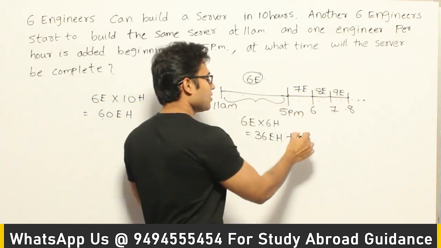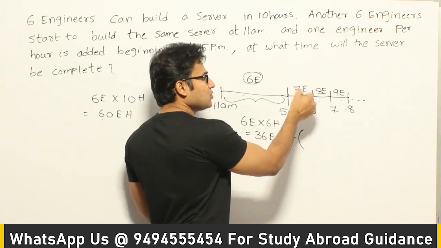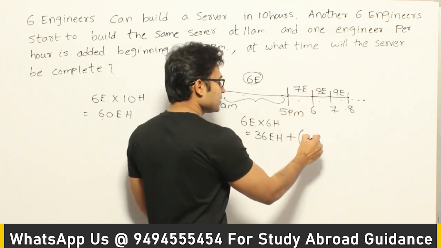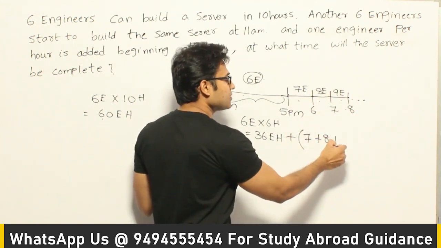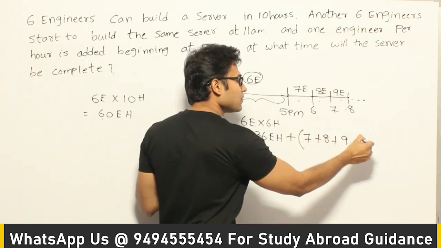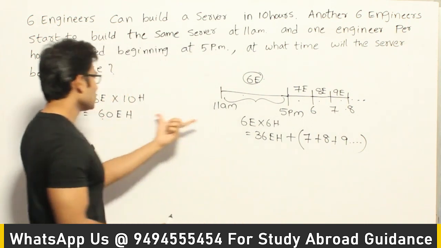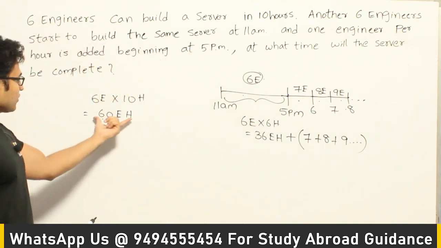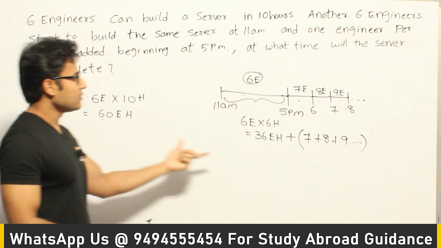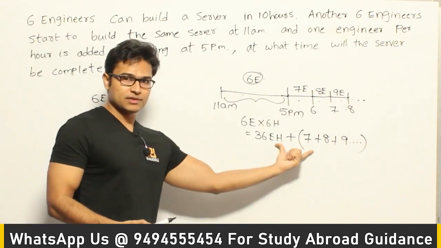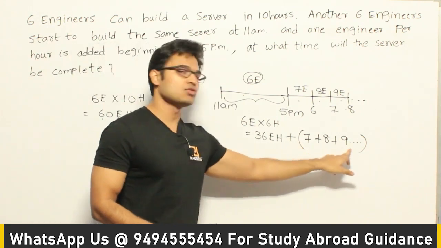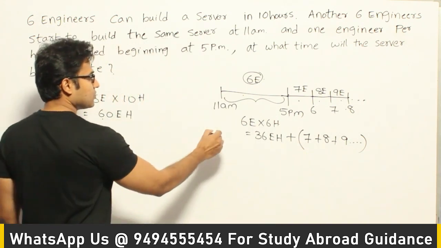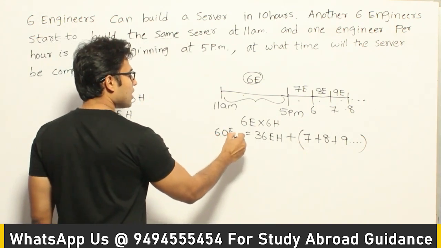So next hour how much is added? 7 into 1, which means 7 engineering hours is added, and in the next hour how many? 8. In the next hour 9 engineering hours, and so on. Got it? Now we have to equate these two efforts. So the total effort required is 60, and the way they are adding the efforts is like this. Now we have to equate these two and see what this series should be. Okay, so which means this should be equal to 60 engineering hours, right?